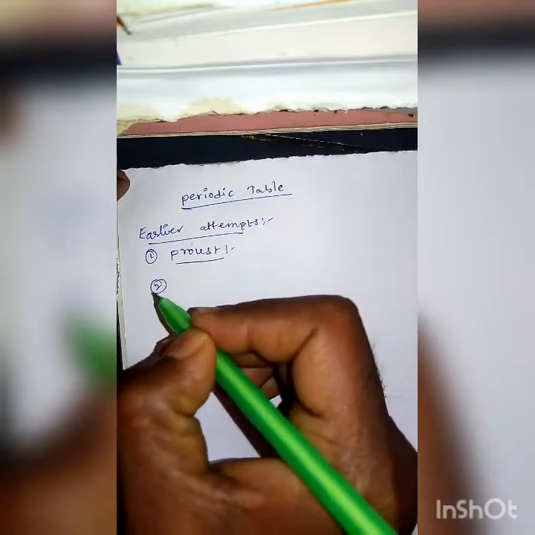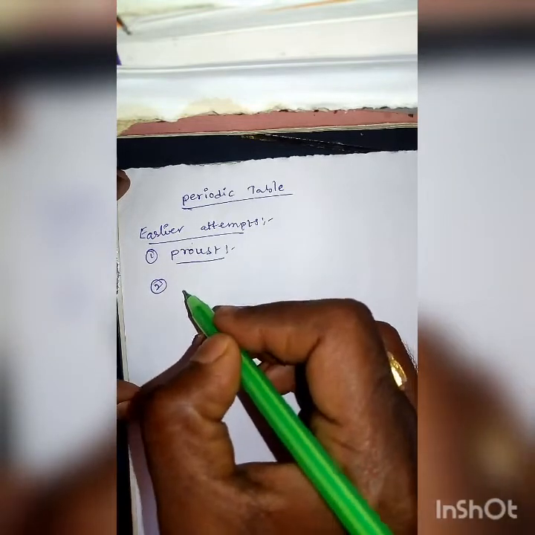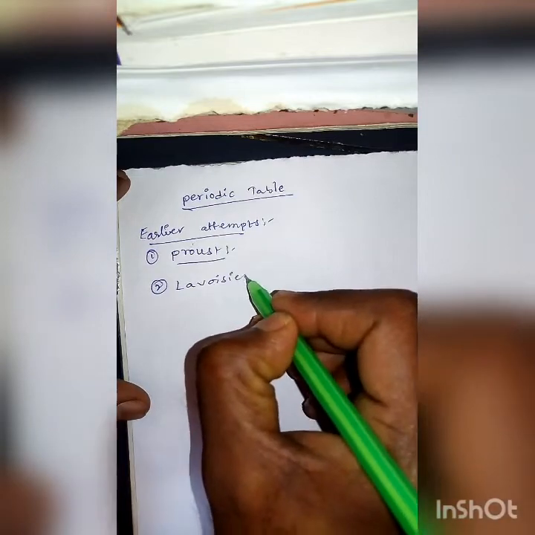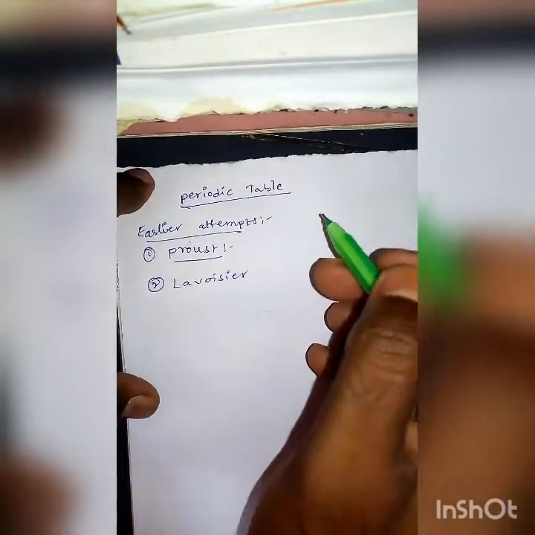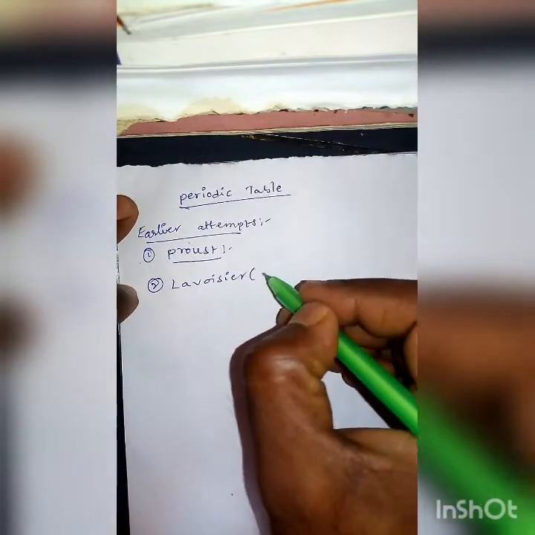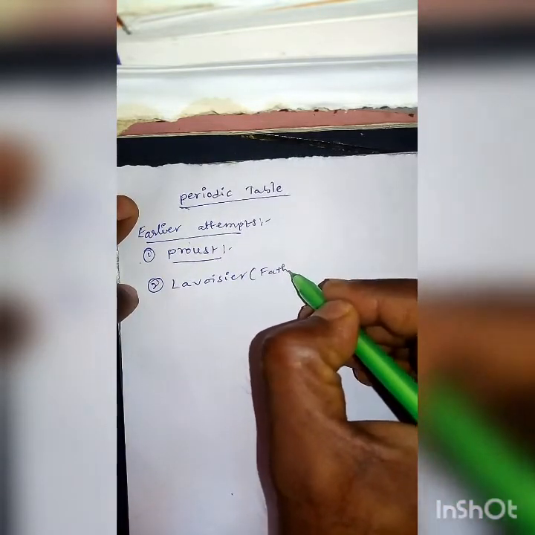The second one, Lavoisier. Anthony Lavoisier was the second person to group the elements. He is one of the fathers of chemistry.